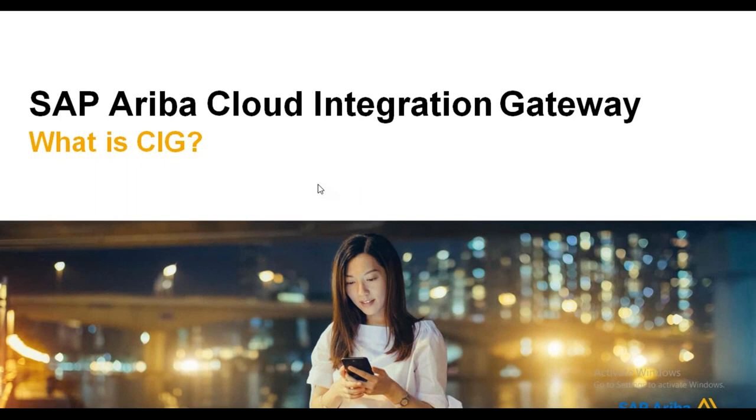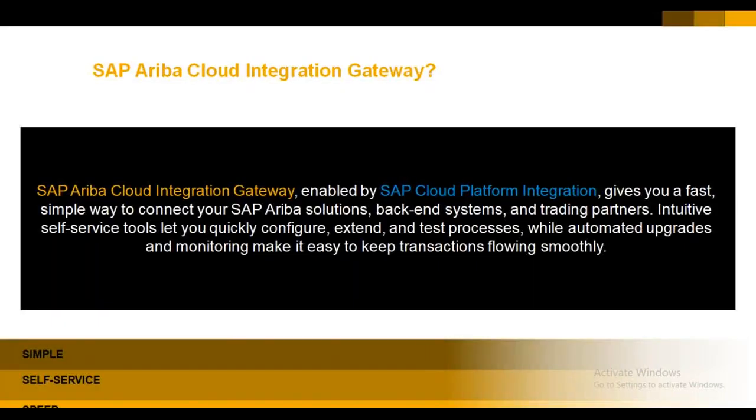So in today's session we'll talk about the CIG part. As we discussed in the previous session, if you remember, we discussed some different scenarios. Since we have to work as an Ariba functional consultant, whenever there is a need to do some configuration from a system perspective, let's take the example of SAP first. Whenever we have to define some RFC, activate some business functionality, or do some email configuration, who is doing that? The Basis team is doing it, right?